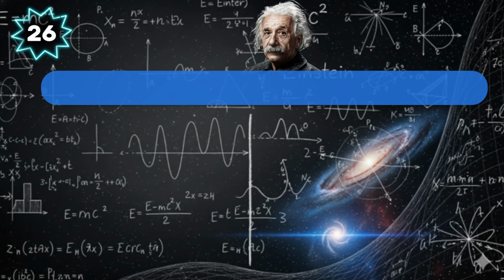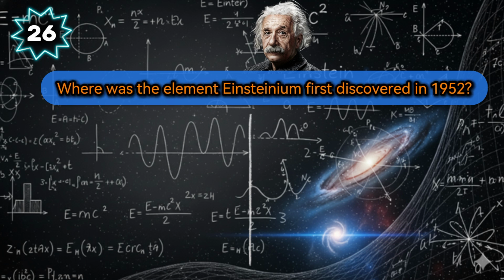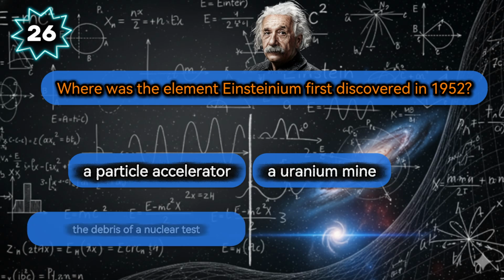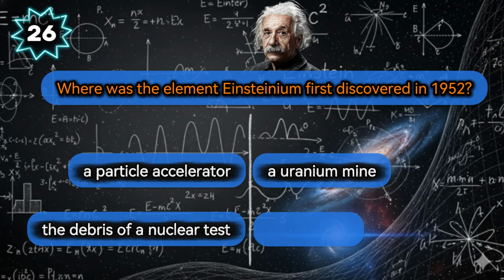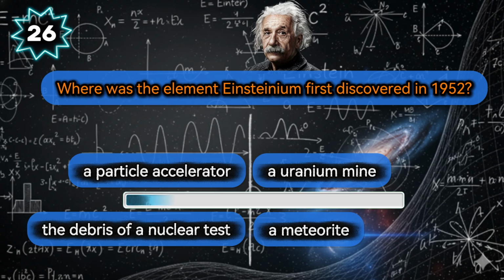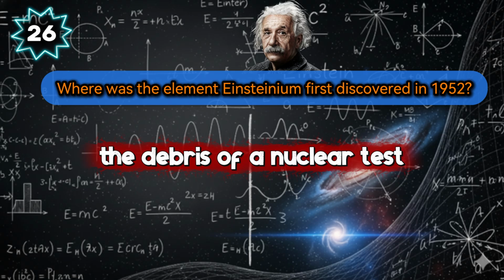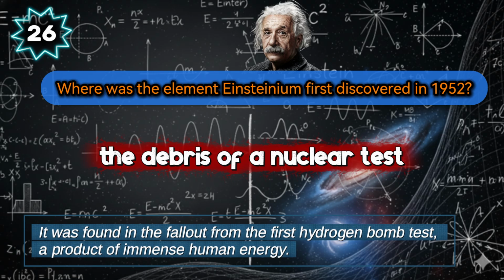An element bears his name. Where was the element Einsteinium first discovered in 1952? Your options are a particle accelerator, a uranium mine, the debris of a nuclear test, or a meteorite. The Einsteinium was first discovered in the debris of a nuclear test. It was found in the fallout from the first hydrogen bomb test, a product of immense human energy.